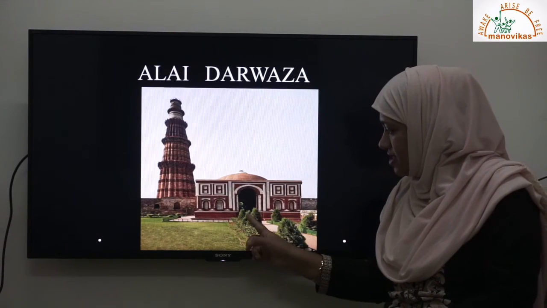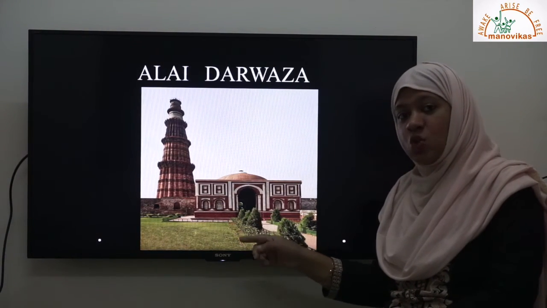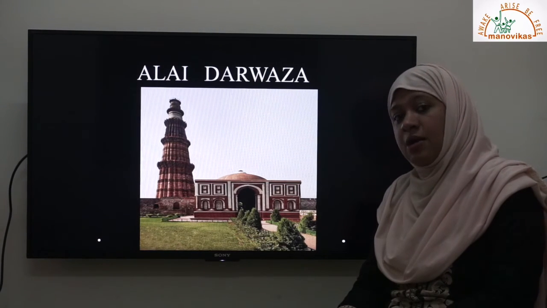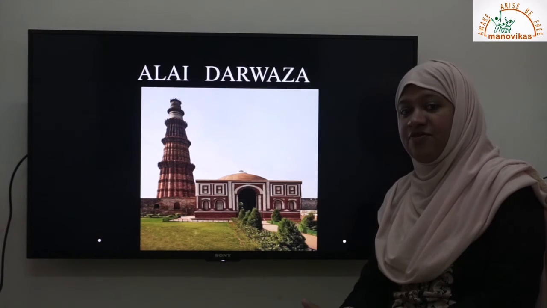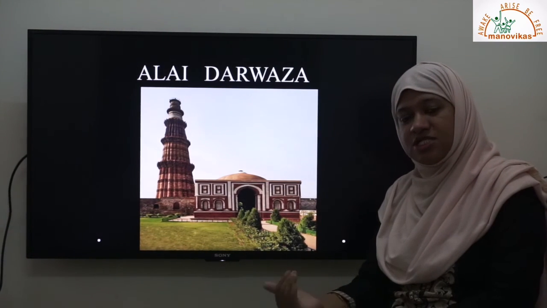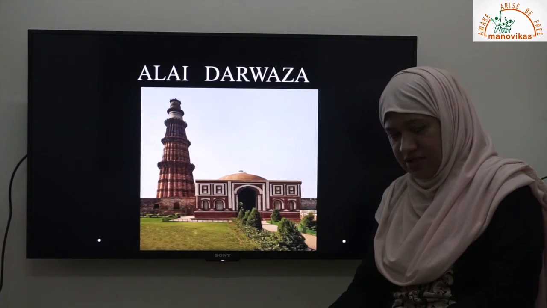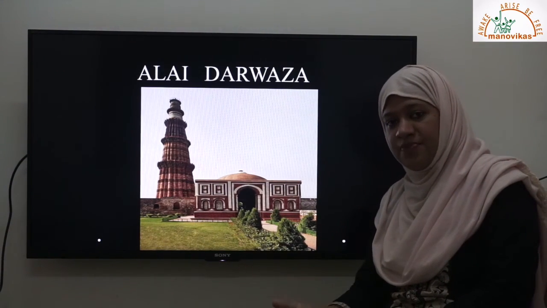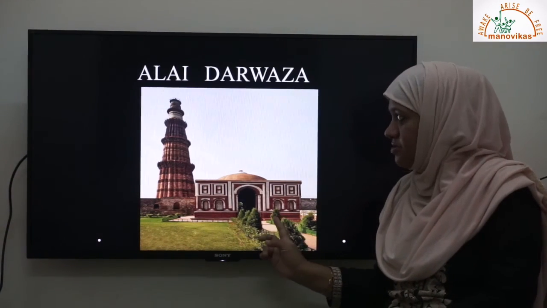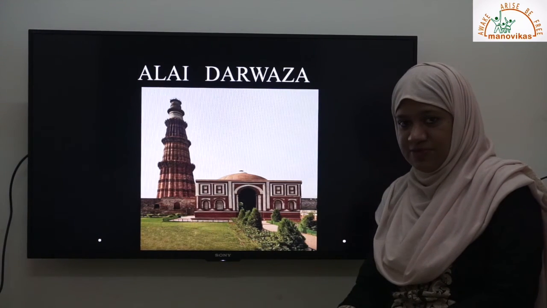This Alai Darwaza was like a gateway to the Quwwatul Islam mosque, which was also built by the sultans of the Slave dynasty. This Quwwatul Islam mosque has four gateways. This was the southern gateway to the Quwwatul Islam mosque, which was built by Alauddin Khilji.